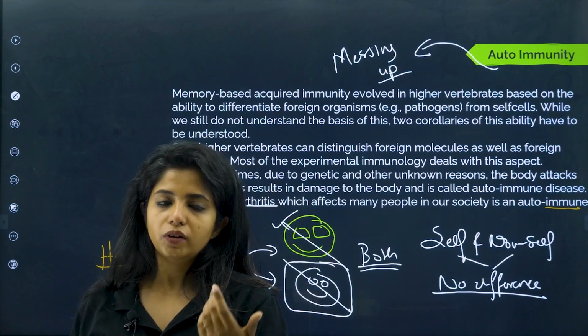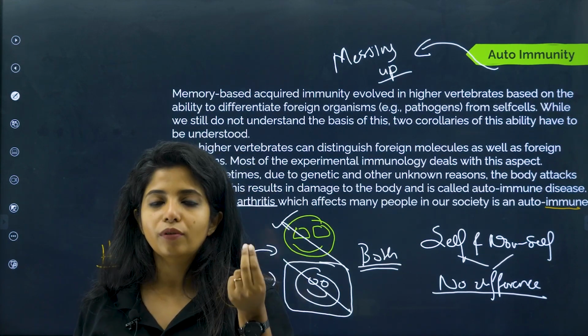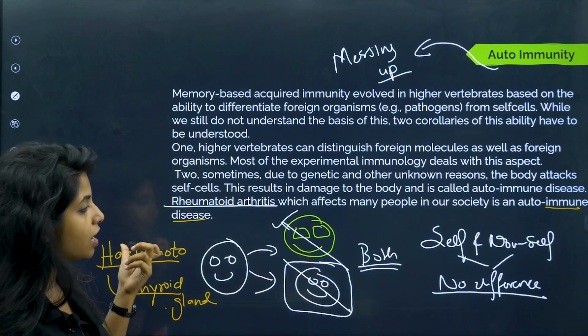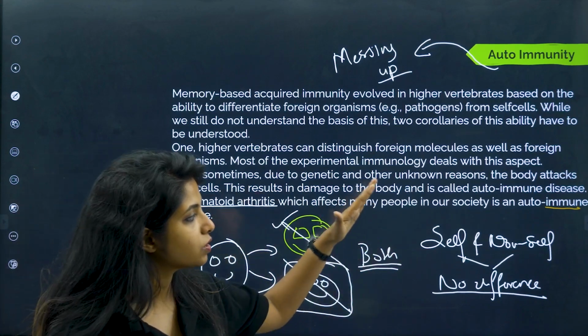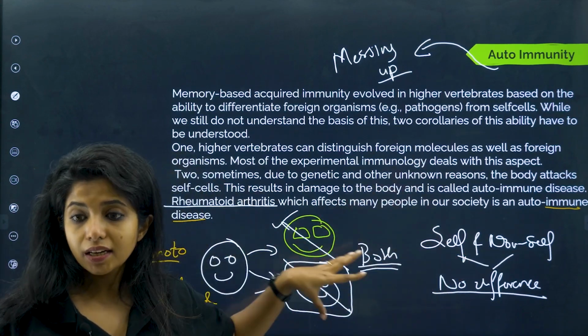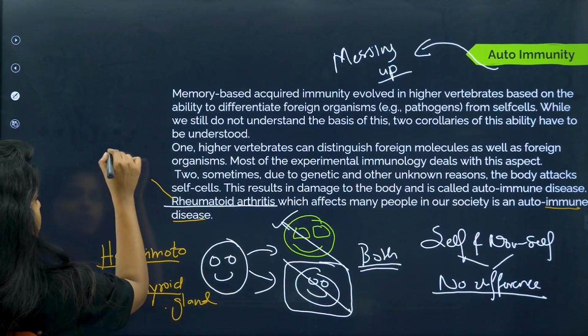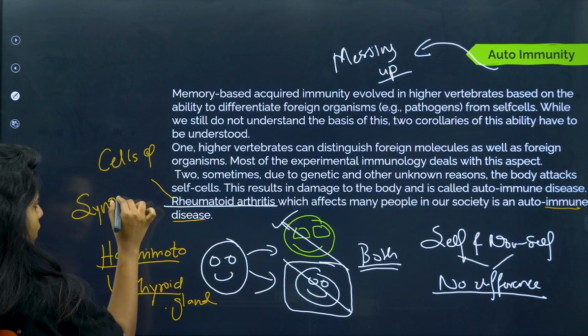But eventually, thyroxine is synthesized and given in synthetic form to people who have thyroid issues. So rheumatoid arthritis, Hashimoto, all of them are autoimmune diseases where our body fails to understand what is self and what is non-self and starts killing our own cells. Over here, the cells of the synovial membrane are affected.